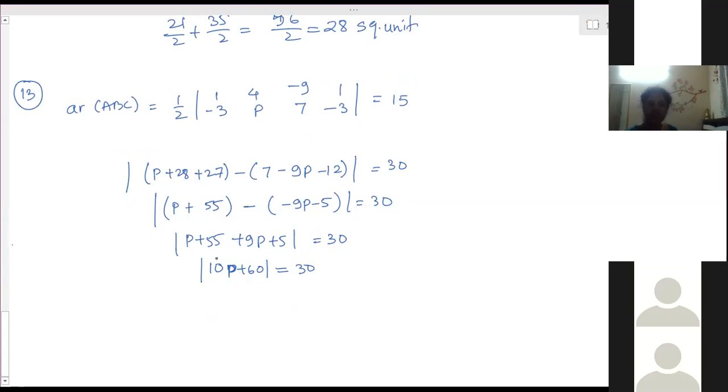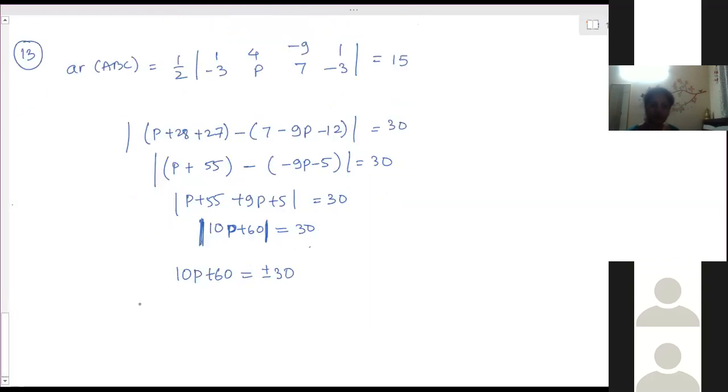But there is a possibility that this answer can also be negative, so instead of considering only this value, we will consider either plus 30 or minus 30. So we have to consider two values, and this is a very important part of this chapter. When you are solving these questions, you have a value on the RHS and you have to open the absolute value bracket. At that time, the RHS value you have to consider positive as well as negative. So 10P plus 60 is equal to plus or minus 30.